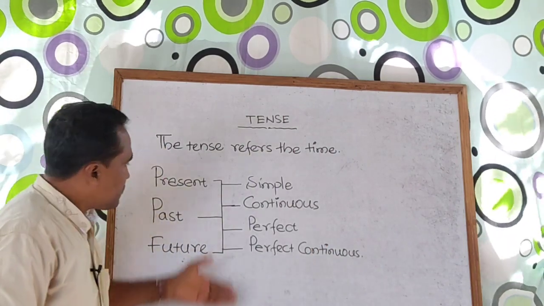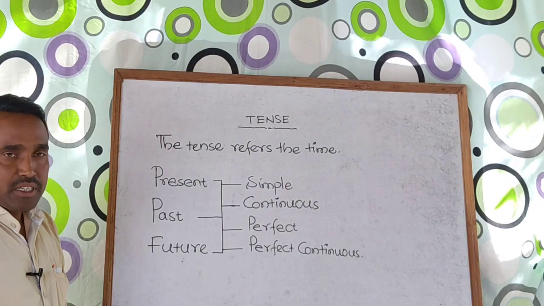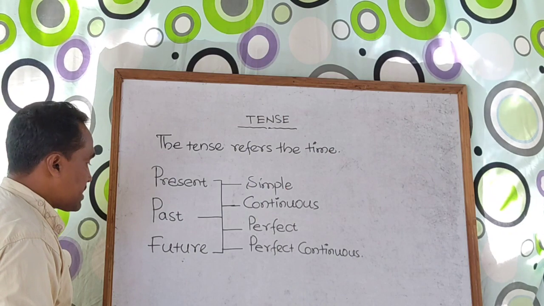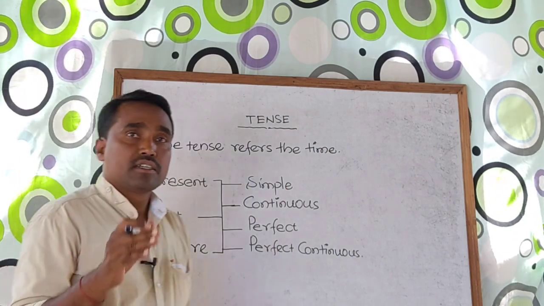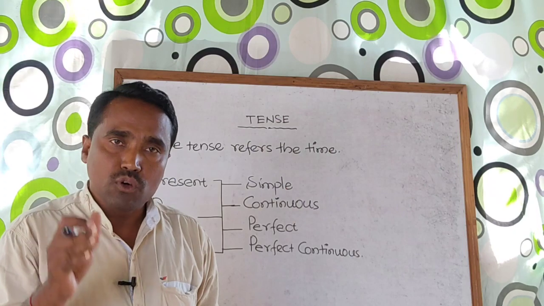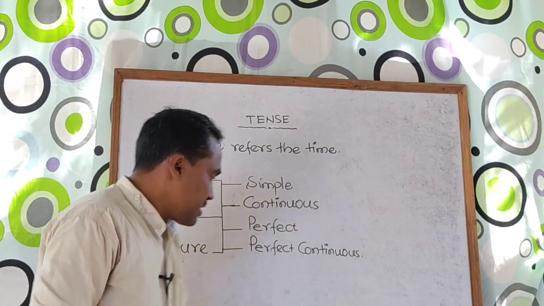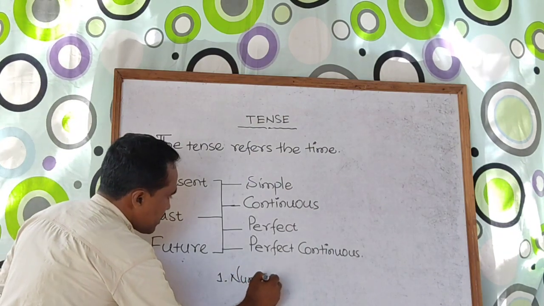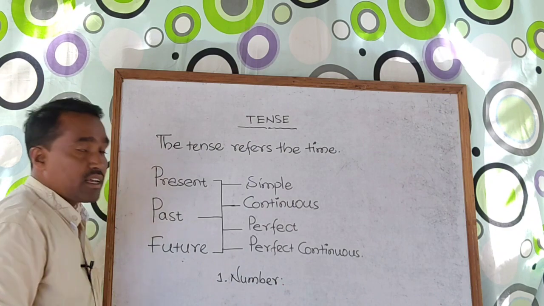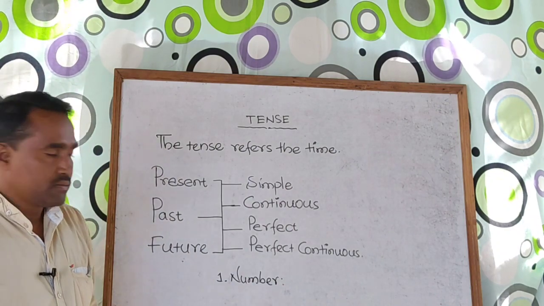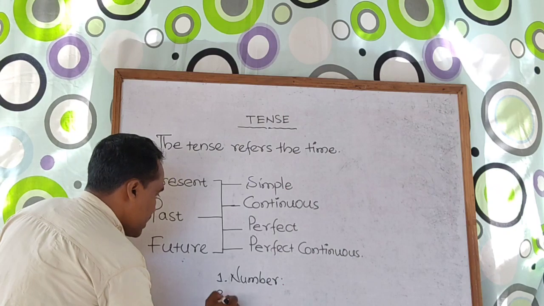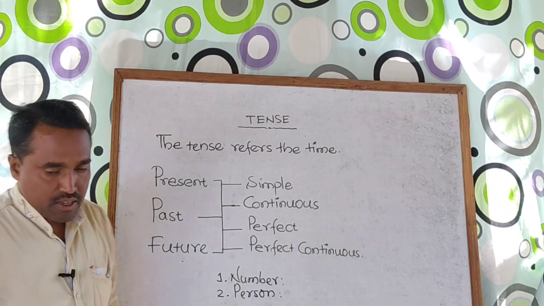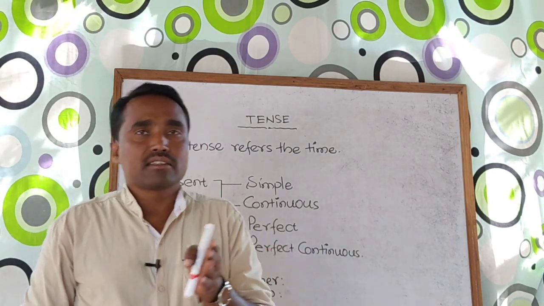Before we know the various kinds of tenses, let me discuss a very simple valid point. The question is, what are the important topics that you need to know for tenses? Number one, you need to know about number, in the sense of singular and plural number. The second one, you must know about person, in the sense of first person, second person and third person.